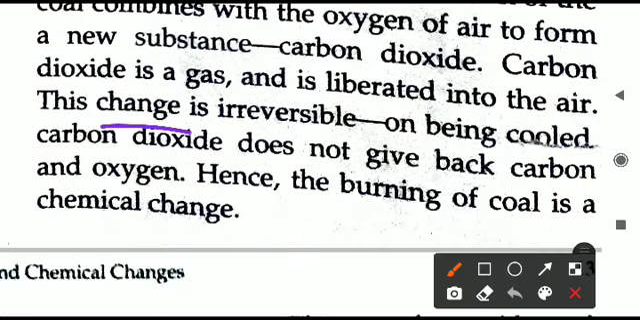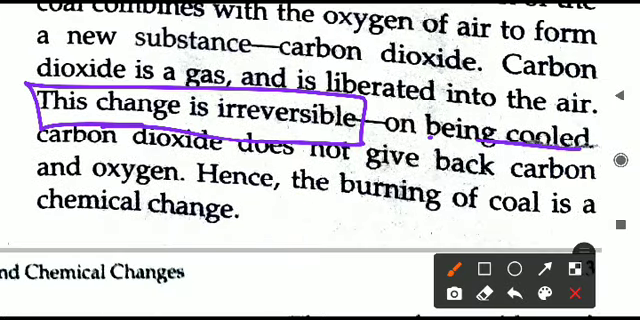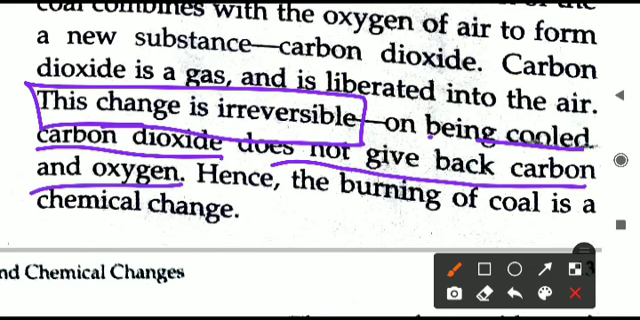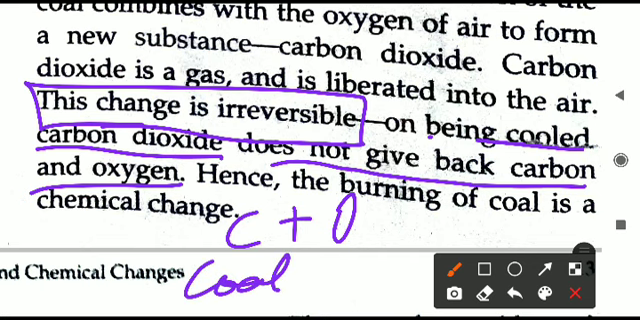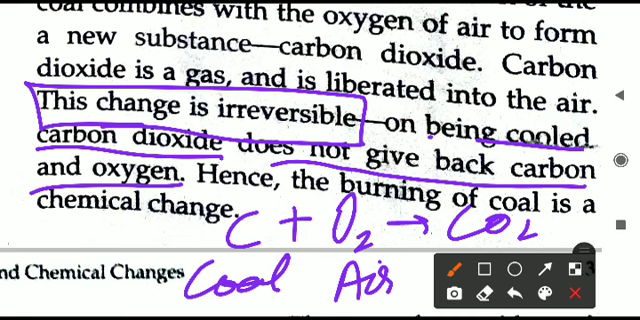Also, the change is irreversible. That is, if you cool down carbon dioxide, it will not give back the carbon and oxygen. So what has happened here? Carbon from the coal and oxygen from the air have combined and produced carbon dioxide. But if you think you can take CO2 and produce carbon back, no, it is not possible.